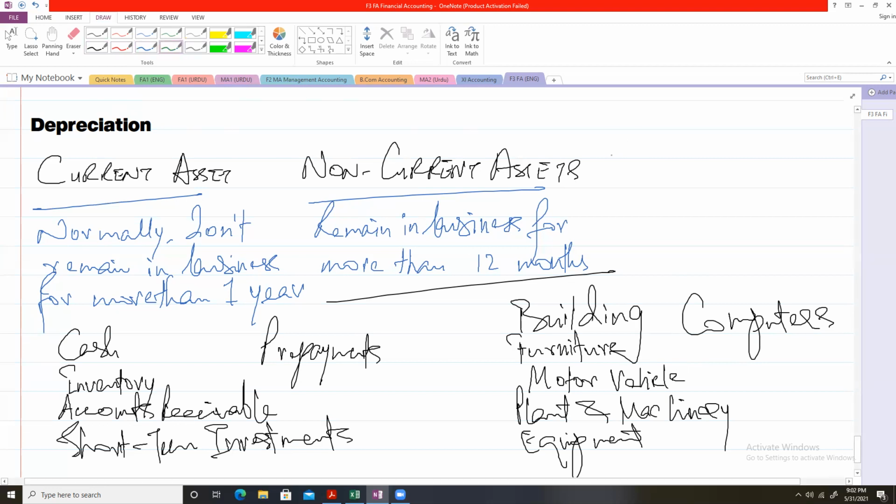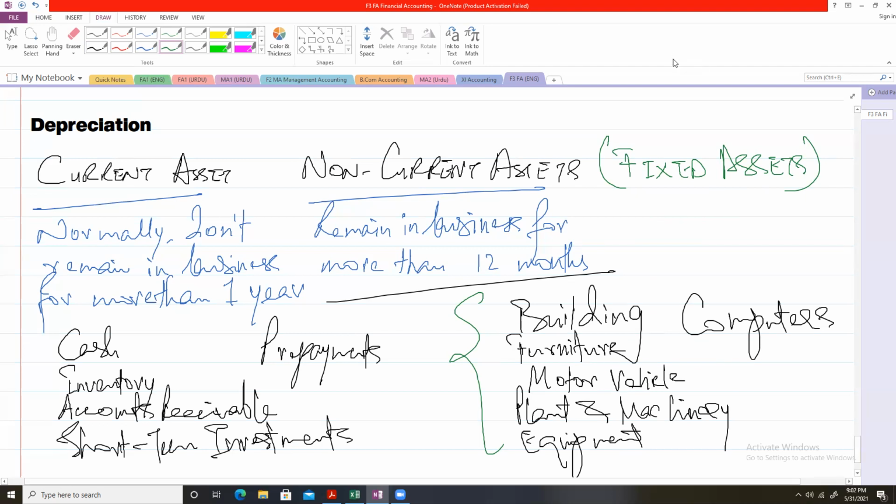It is also worth noting that these non-current assets are also called fixed assets. So these are some examples of fixed assets: building, furniture, motor vehicle, plant, machinery, equipment, computers.